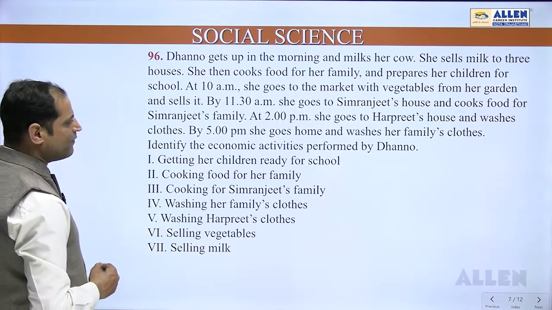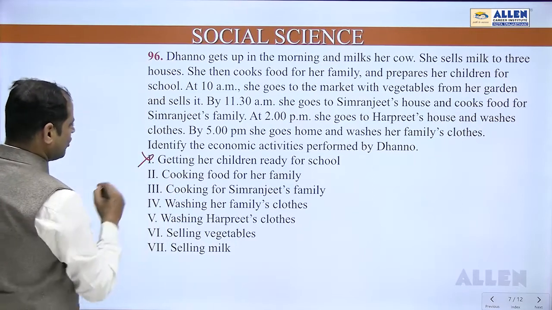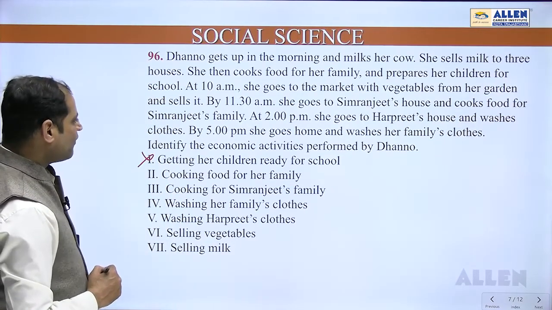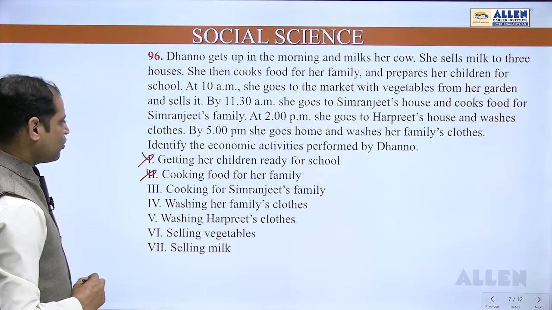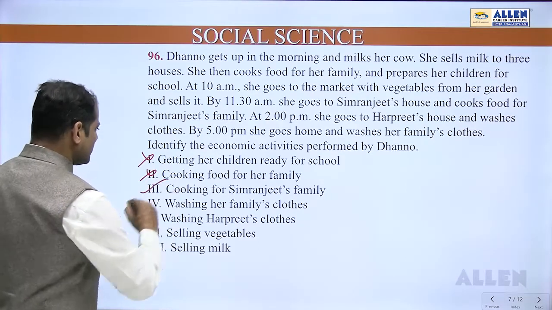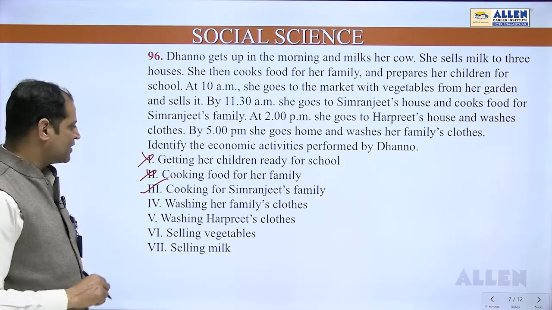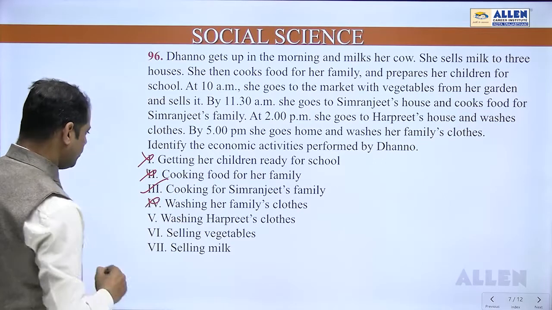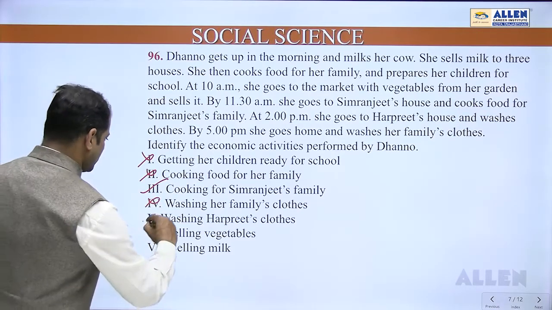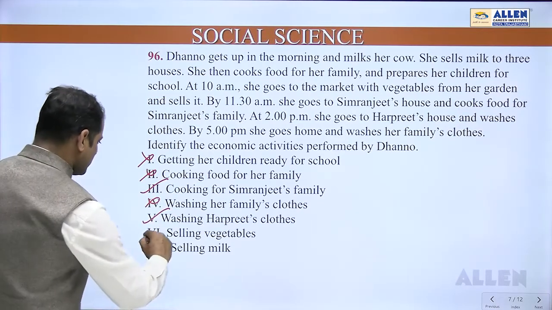Getting her children ready for school. This is not an economic activity. Cooking food for her family. Even this is not an economic activity. Cooking for Simranjeet's family. This one is an economic activity because she will get the returns for that, money for that. Washing her family's clothes, no. Washing Harpreet's clothes is correct. Selling vegetables is correct.